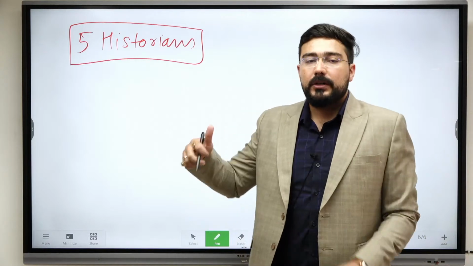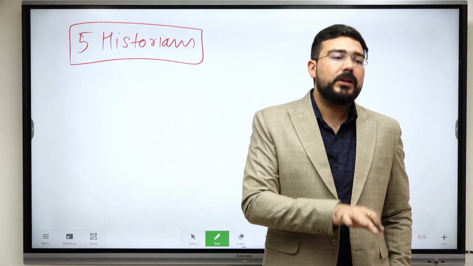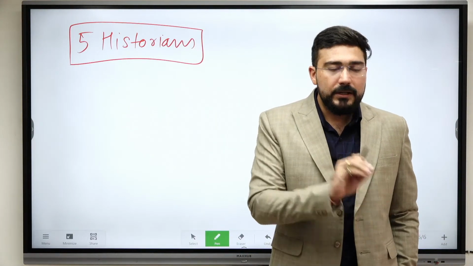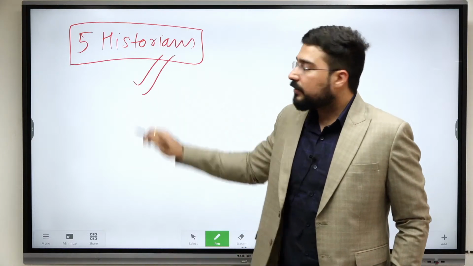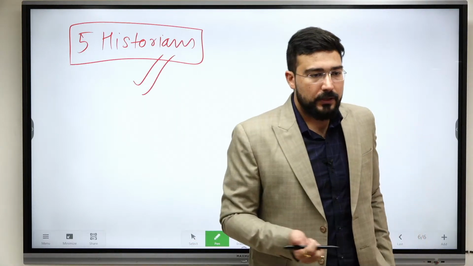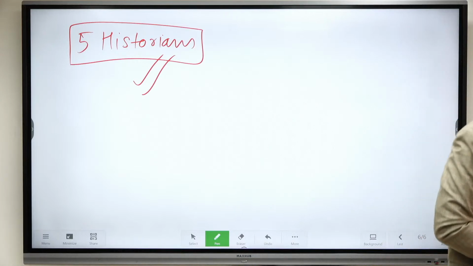If they ask you to critically examine them, then you have to analyze that viewpoint, but until then it's all about just writing down the viewpoints of historians. Okay, that's how it is.